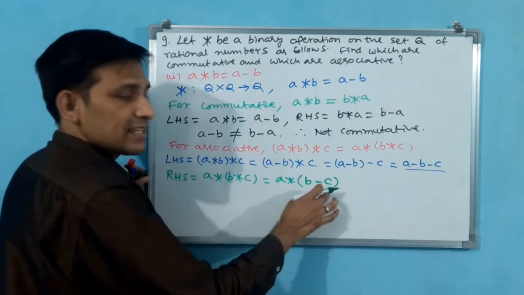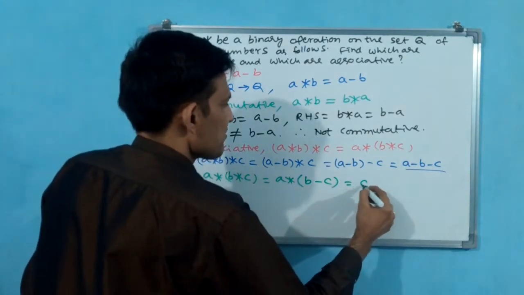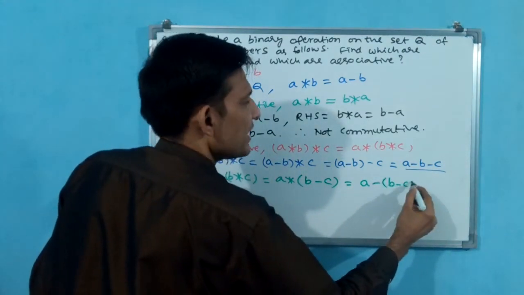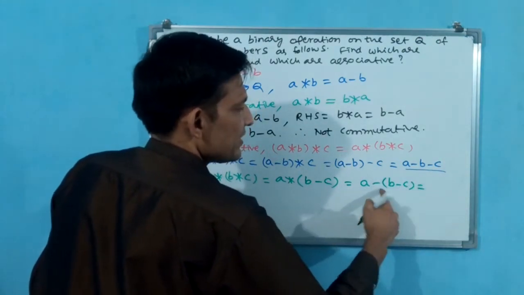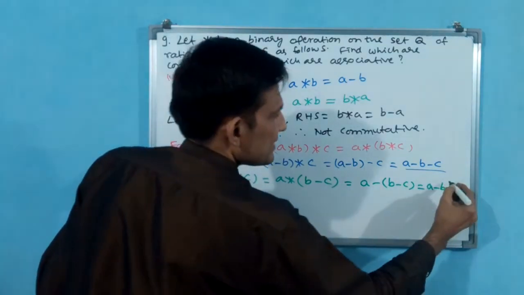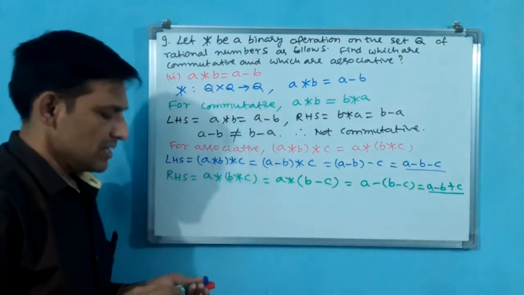Now this entire thing is a star (b minus c), that is a minus (b minus c). But ultimately you see a minus b, but this minus is going to become plus c.